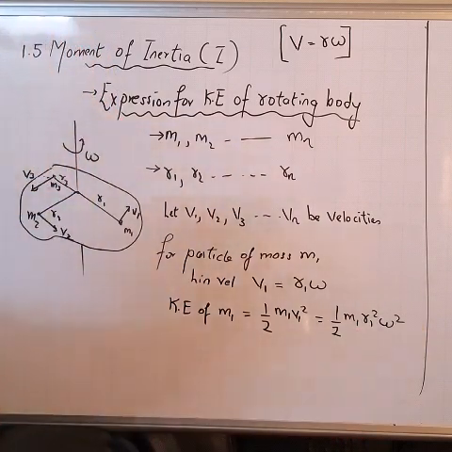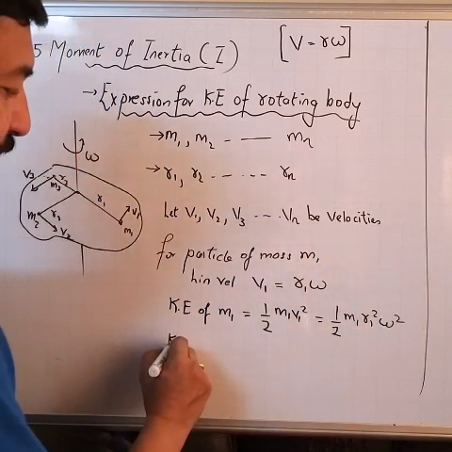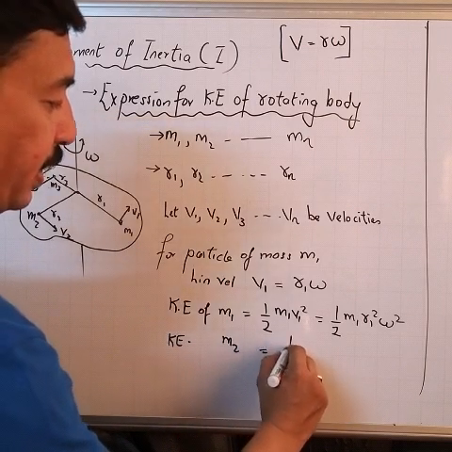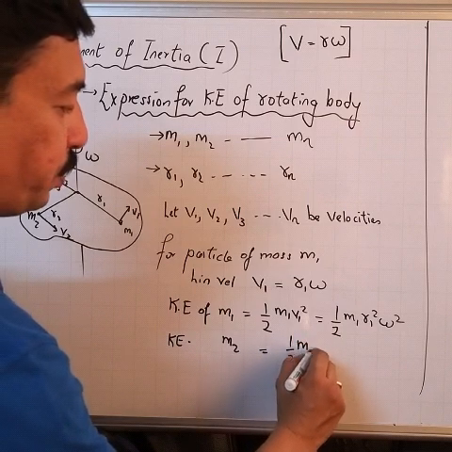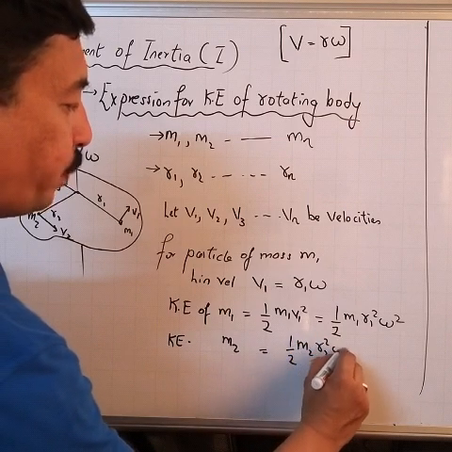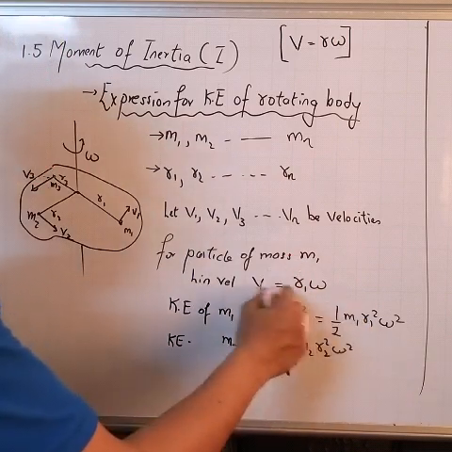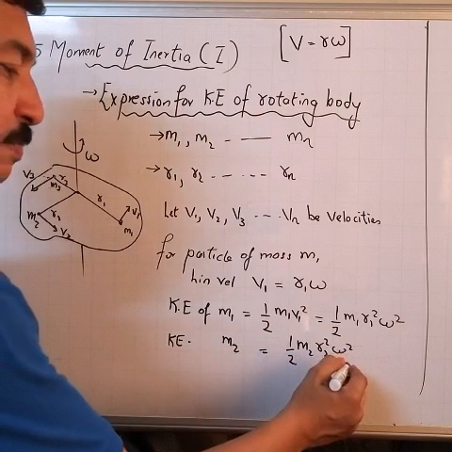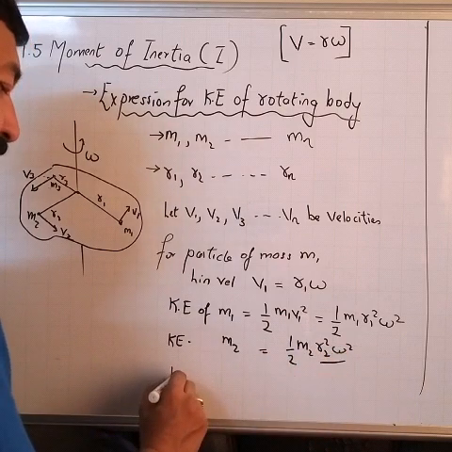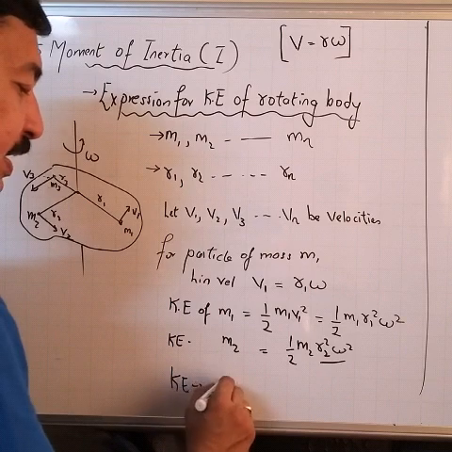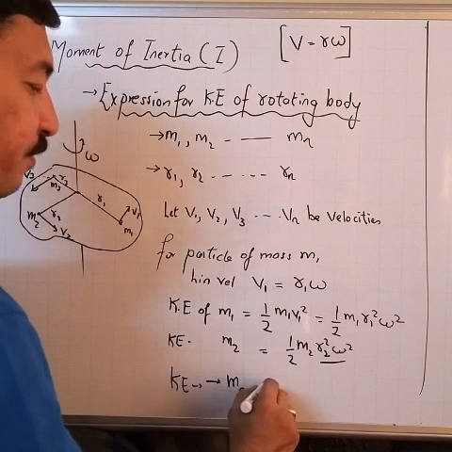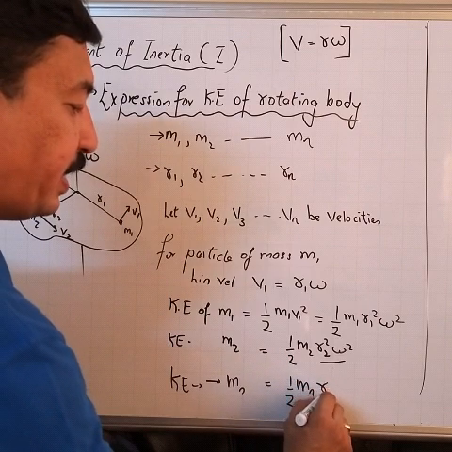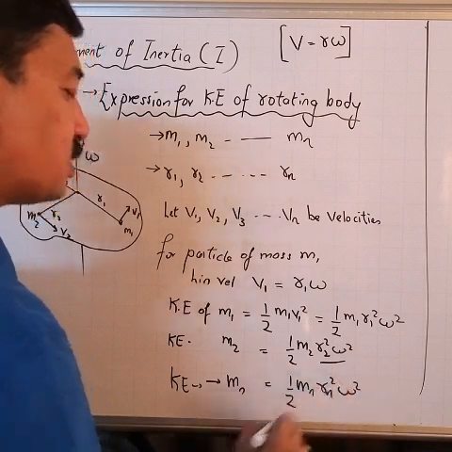Is it right? On the same basis, I can write the kinetic energy of particle of mass m2, and it will come out to be half m2 r2 square omega square. I have simply substituted the value of v1 as r1 omega here, and here v2 is put as r2 omega. And finally, the kinetic energy for the nth particle mn will be half mn rn square omega square.